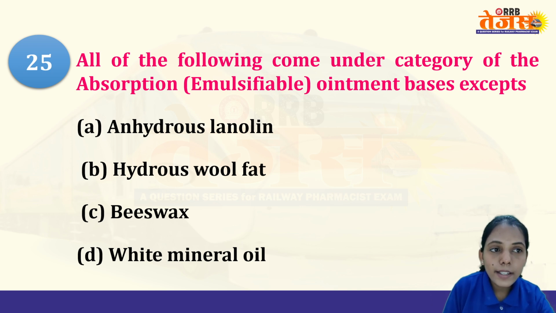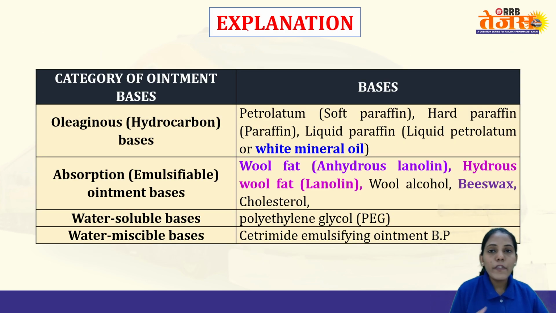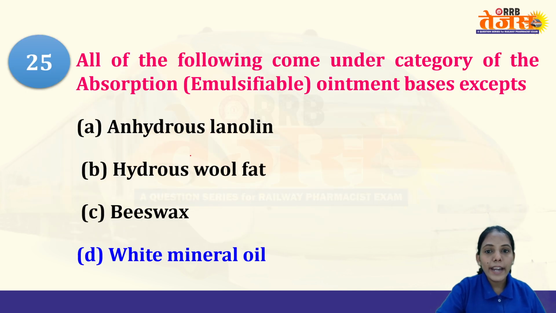All of the following come under the category of absorption or emulsifying ointment bases except which one? As we have already seen, there are different examples of the bases. White mineral oil does not come under the absorption bases. Now we will see only the bases. Oleaginous: petrolatum, that is soft paraffin. Remember these alternative names also. Hard paraffin is only paraffin. Liquid is white mineral oil, and that is oleaginous. From the name also you can identify.